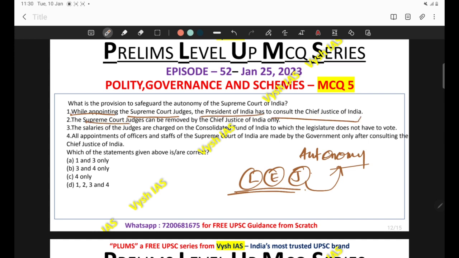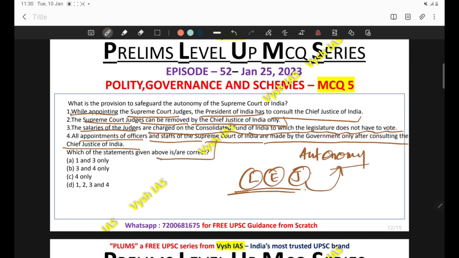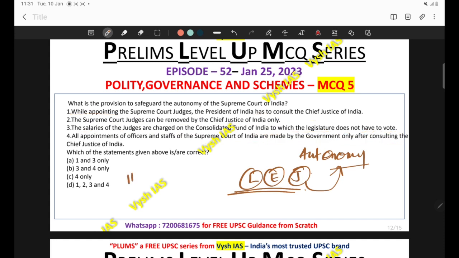The second reads, the Supreme Court judges can be removed by the Chief Justice of India only. Then, the salaries of the judges are charged on the Consolidated Fund of India, to which the legislature does not have to vote. Then, all appointments of officers and staff of the Supreme Court are made by the government only after consulting the Chief Justice of India. This is exactly the way UPSC is going to frame the questions. In these factual, multi-statement questions, UPSC will be giving some hint. They'll be tweaking the questions, so you have to find out those friction points.